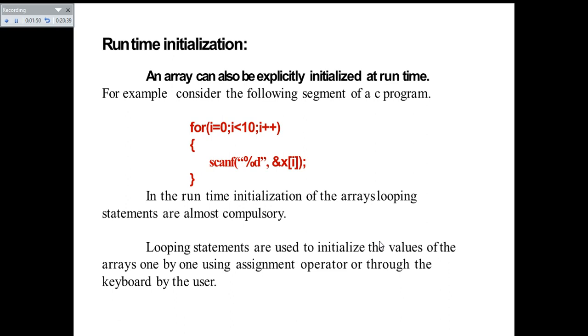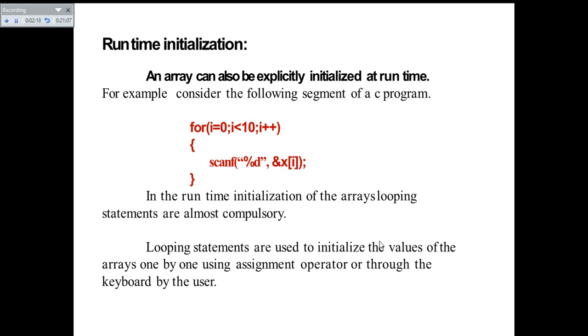Like that your loop iteration will continue from I equal to 0, 1, 2, 3, 4, 5 up to 9, and ampersand x of 9 will have the last value of the array. After that I will become 10, so the condition will fail, and hence you can come out from the for loop.